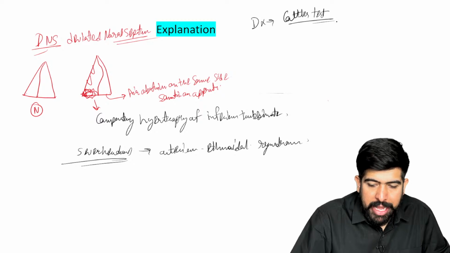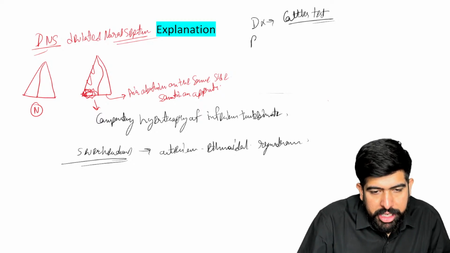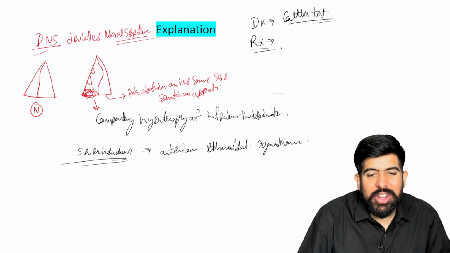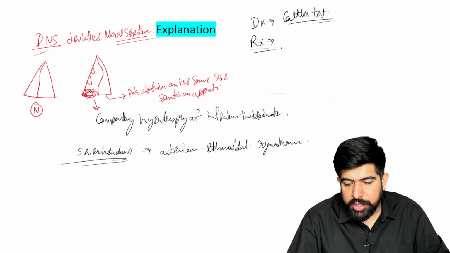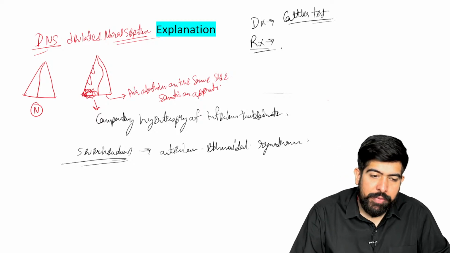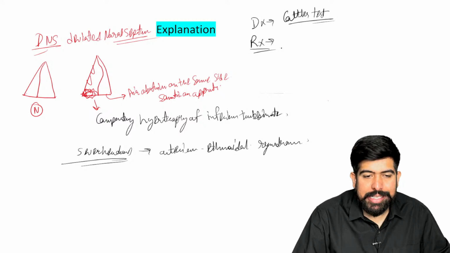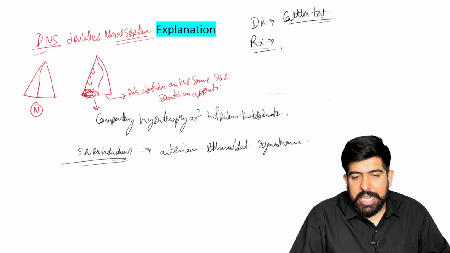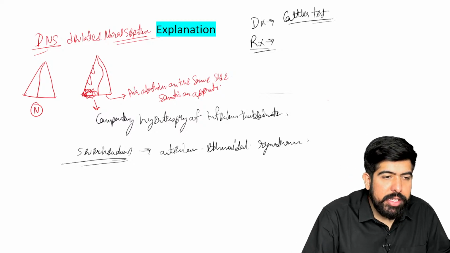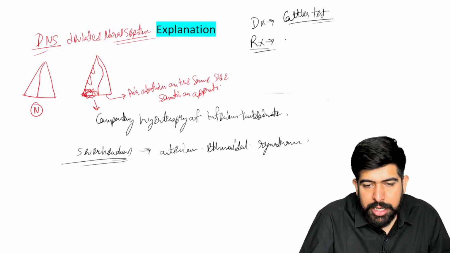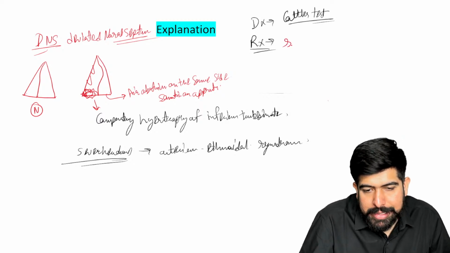Can be seen there. And of course, what should be the treatment now, guys? Now tell me, what should be your treatment in this condition? I'm waiting for your answer. Yes, cellular neuralgia. Very good. Severe headache will be seen there. And what should be the treatment here, guys? Very important thing here. The treatment should be the septoplasty.